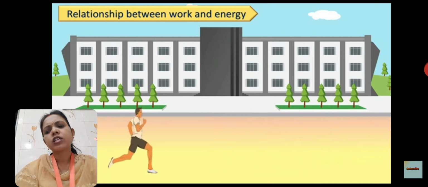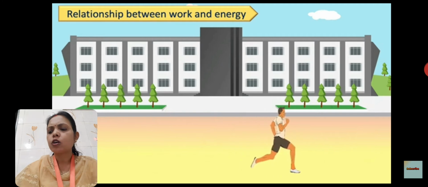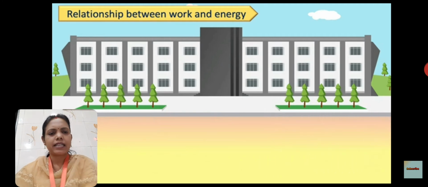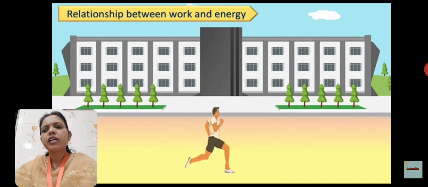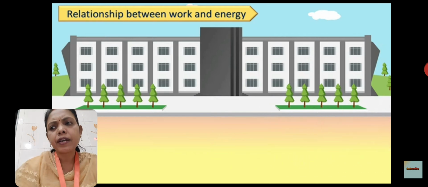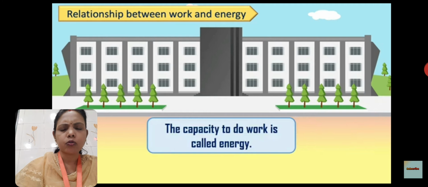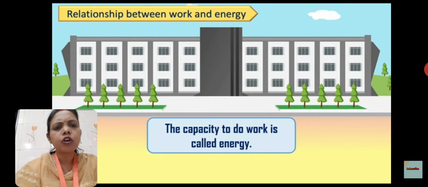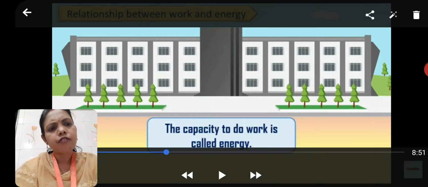Yes. See, Ram completes 25 rounds of the playground. So children, Ram covers more distance than Raghu.